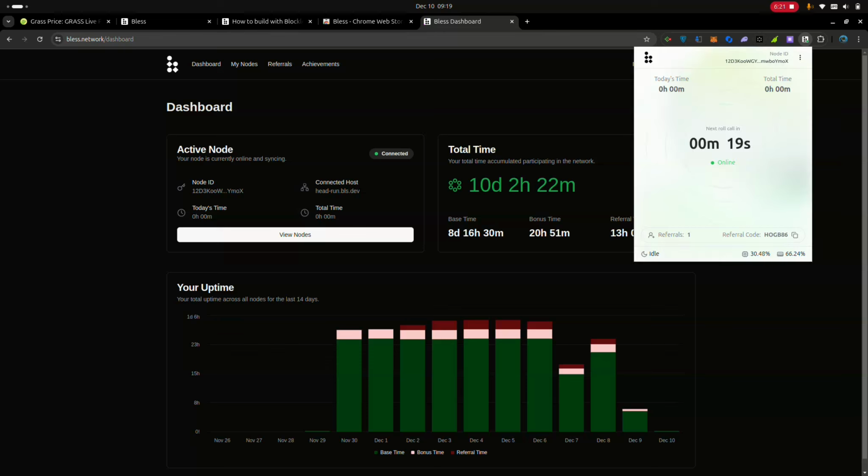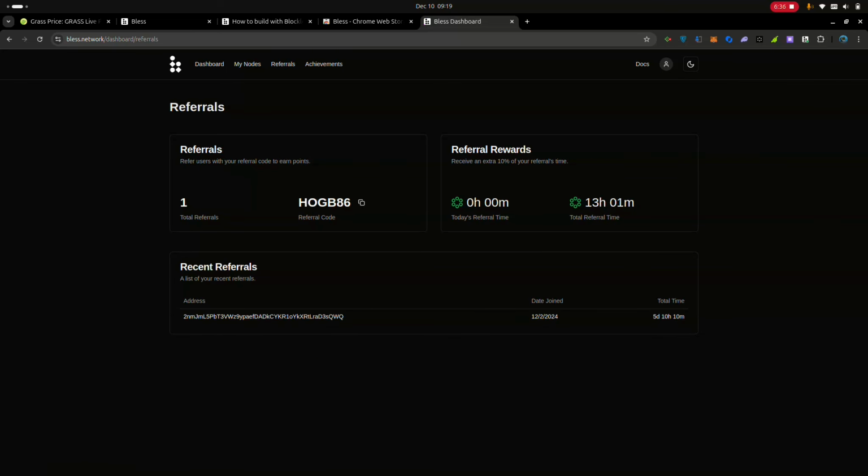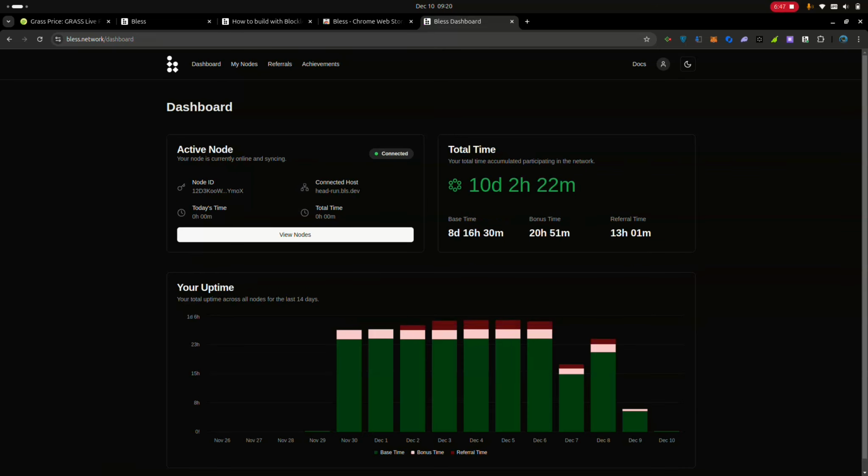Also note that if you copy your referral link or referral code and share it with your friends and family, you will earn by referring them, because if you come over here to your referral, you will see what you've earned so far from referring people. So just get to work and share your unused computing, and you're going to earn a lot once everything is done.